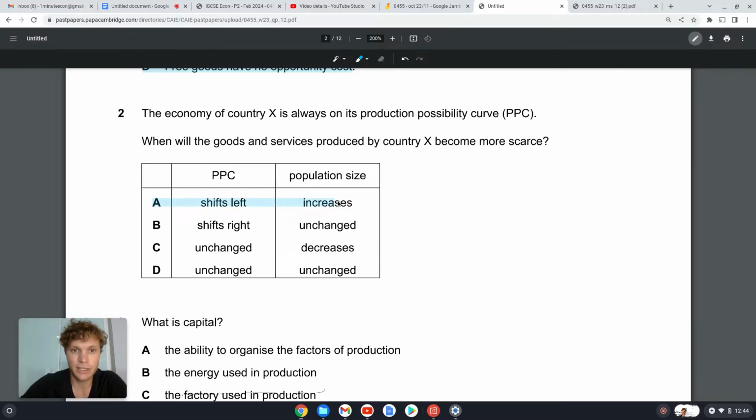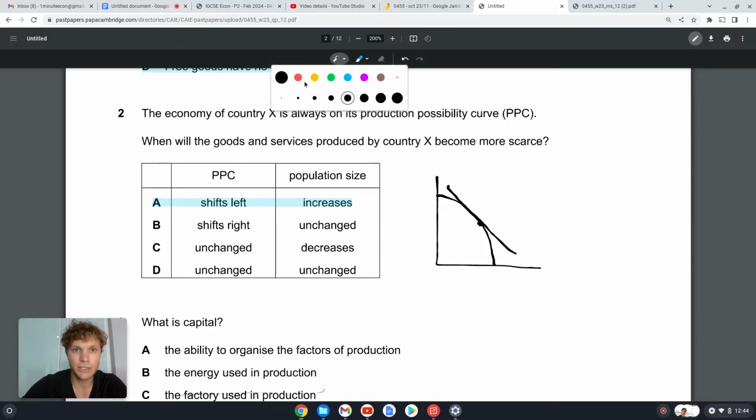Yeah, I can already see that that is likely the answer, because let's have a look. So if we imagine that this is our PPC, so we're on the PPC, and then let's say that this line is the size of our population.